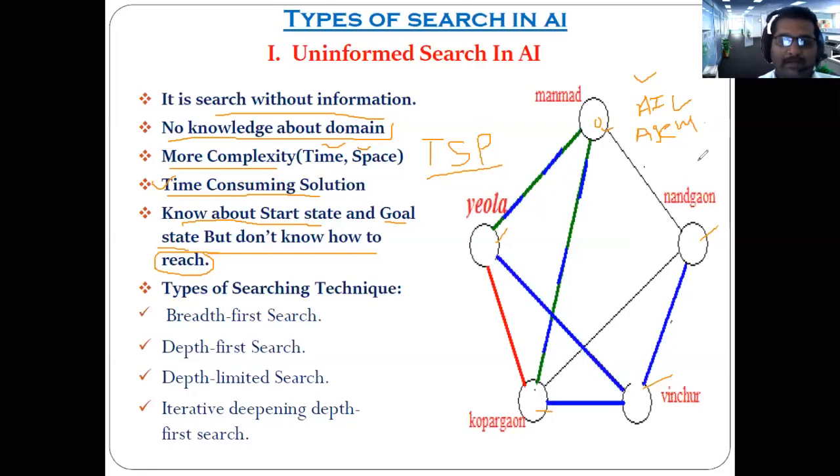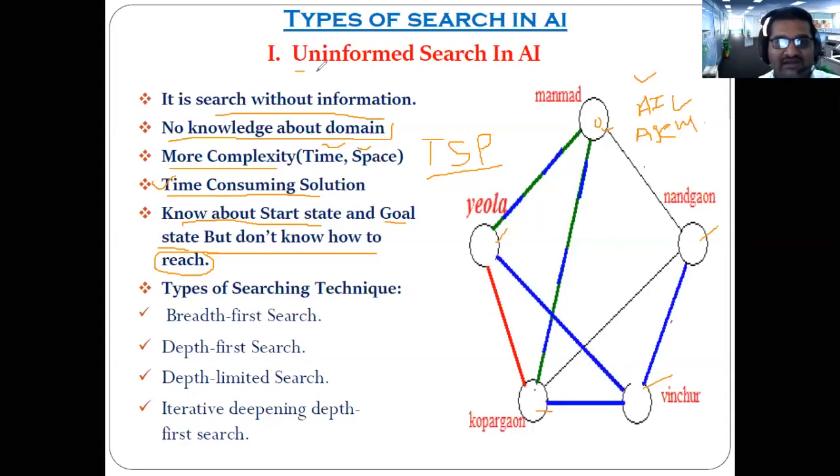How will he reach? How will he check the shortest path? He has to go to the different places randomly, yes or no? And only if he reaches one location can he conclude that he has reached it. Again, he has to search randomly in that certain area. Correct?